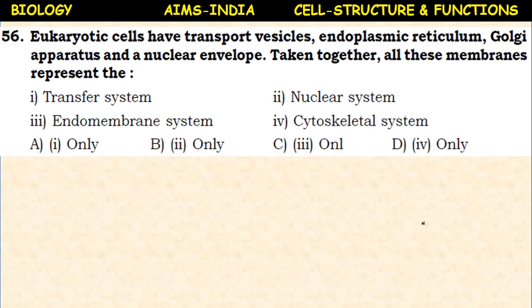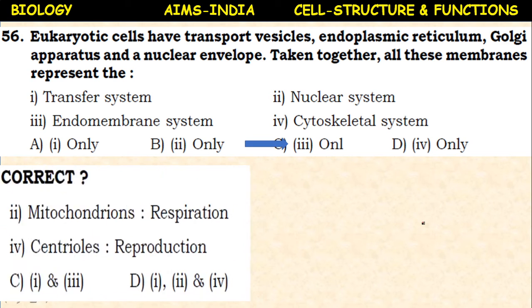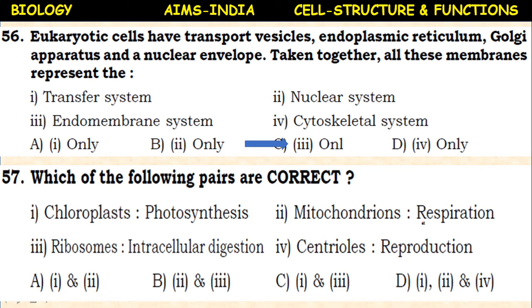Next, the eukaryotic cells have transport vesicles, endoplasmic reticulum, Golgi apparatus and a nuclear envelope. Taken together, all these membranes represent the transfer system, nuclear system, endomembrane system and cytoskeleton system. So here, all together, eukaryotic cell transport vesicles represent the endomembrane system.